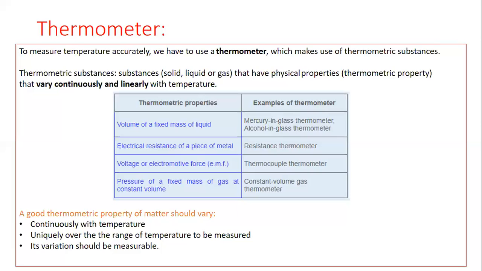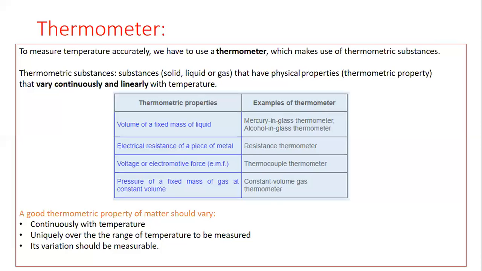The last thermometric property is the pressure of a fixed mass of gas at constant volume. And the thermometer which makes use of this physical property is known as a constant volume gas thermometer. So beta, in the CAIE physics curriculum, there are 4 thermometric properties, which are showing on the screen.